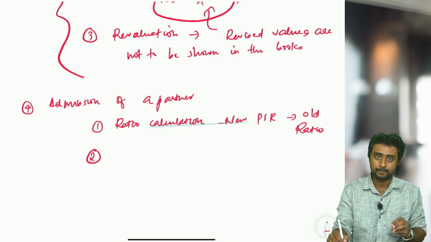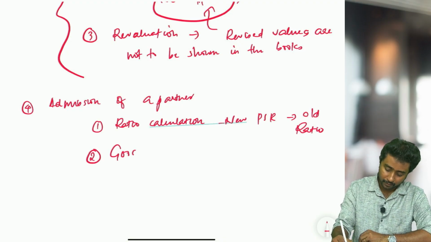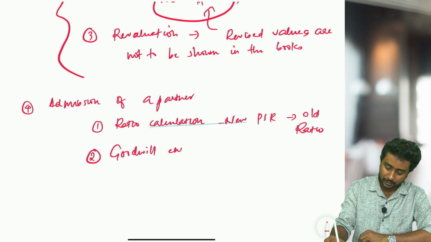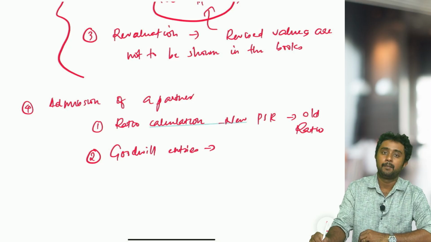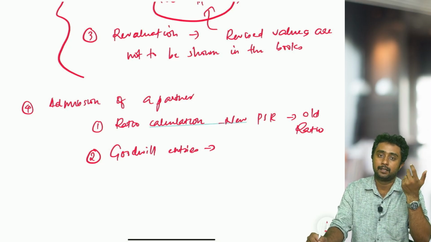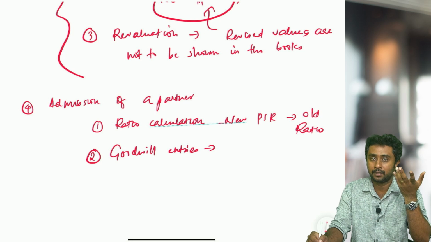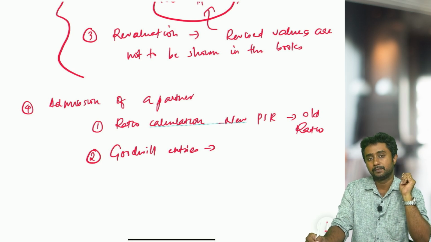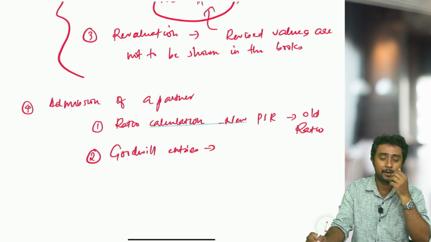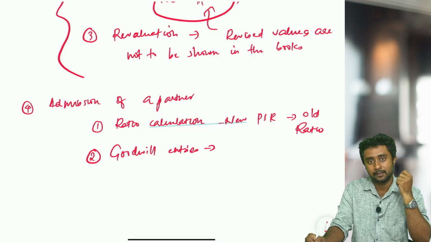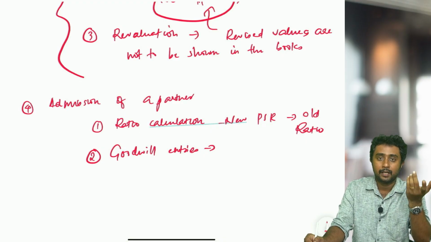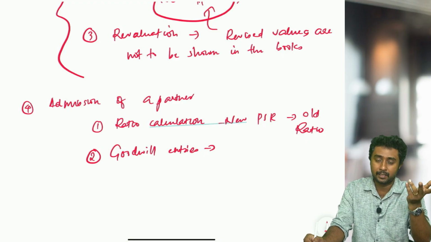The second topic is goodwill entries. Goodwill entries are about the partner. Obviously the new partner is coming from outside, so he is bringing goodwill, right? What if he doesn't bring in goodwill? What are we going to do? Which account is going to be debited? All those cases. When the goodwill comes, we will be sharing it with the partners. What is the entry for that?